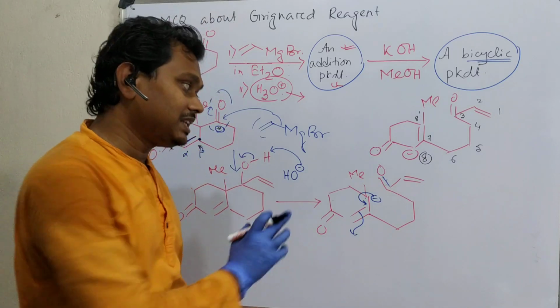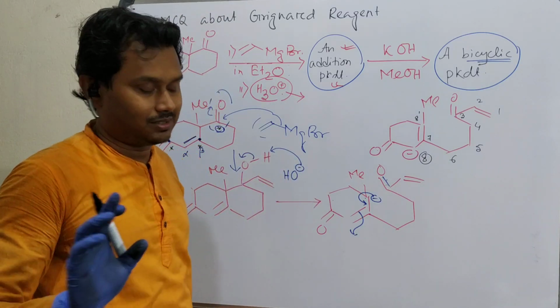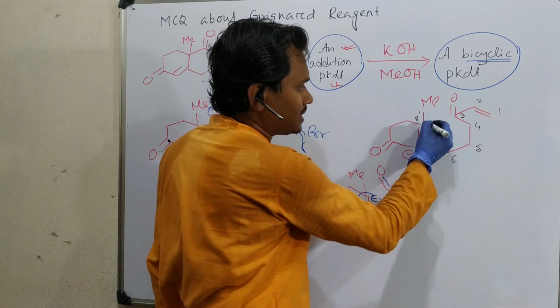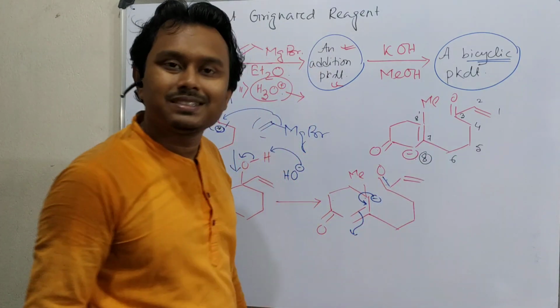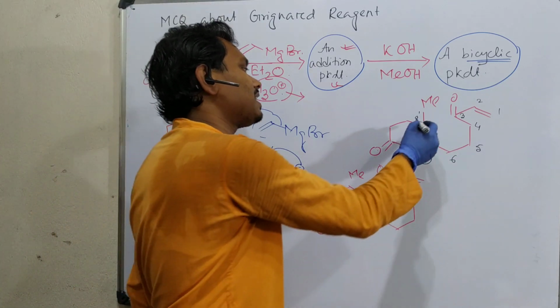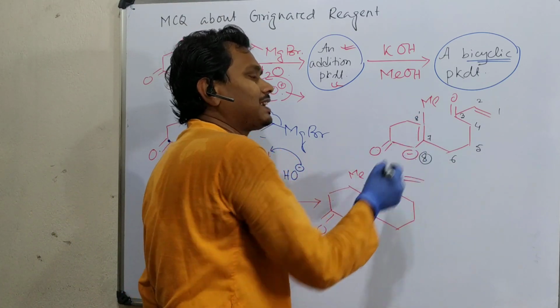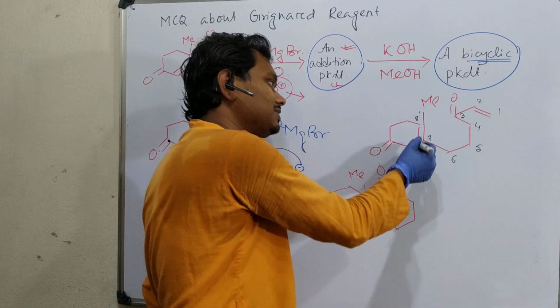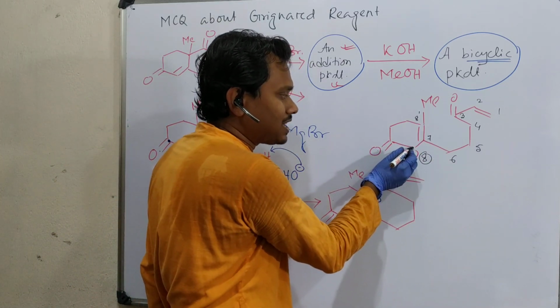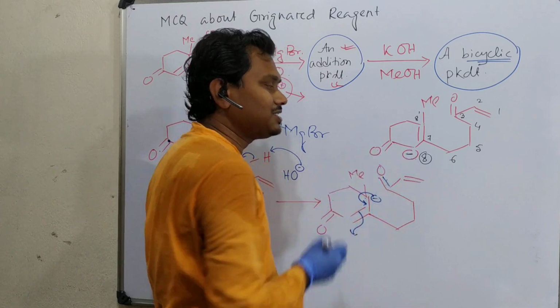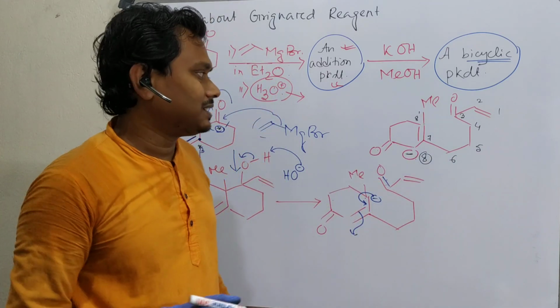But the question is, the reaction has to happen from this side. It's an 8-member ring, and in the options I have given an 8-member ring, not another thing. So now the reaction can happen from this or from this. Why will it happen from this side? See, this is a tertiary carbon compared to this, which is a secondary carbon. Second, it is alpha to this carbonyl, so the charge is more stable here, so the charge density is more at this position. That is the thing.